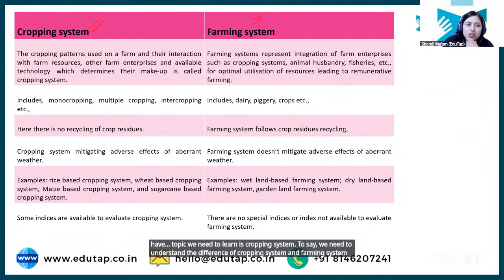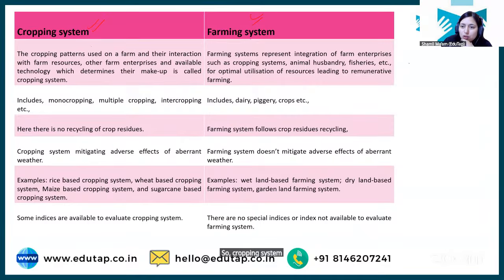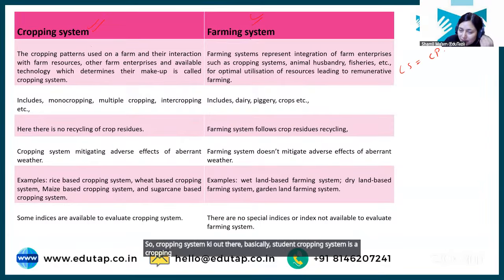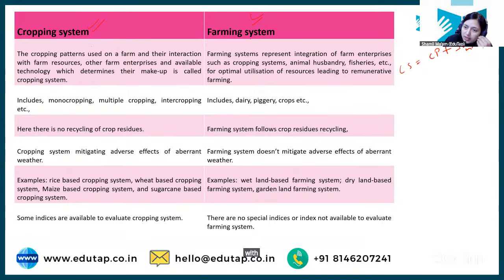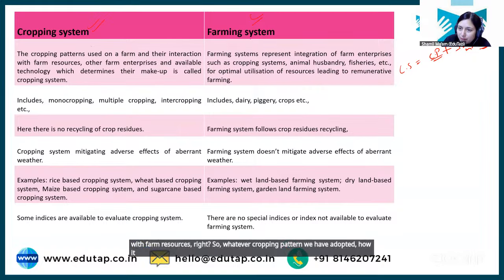ठीक है? So cropping system क्या होता है basically student? Cropping system is the cropping pattern that we have adopted plus its interaction with farm resources, right? So whatever cropping pattern we have adopted, how it is interacting with the farm resources or farm is called cropping system.